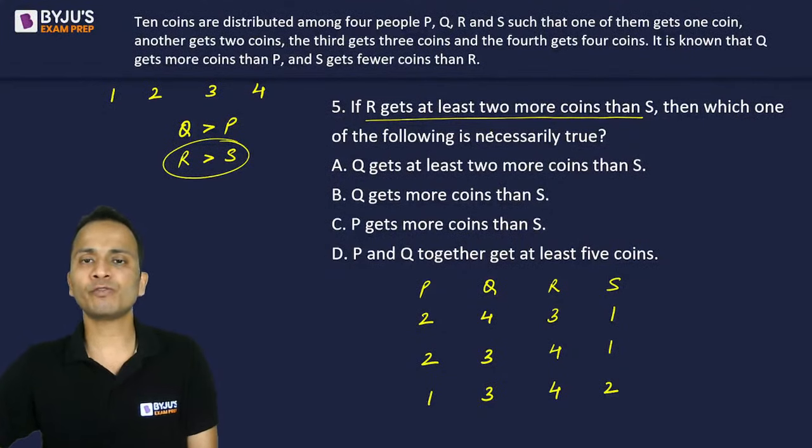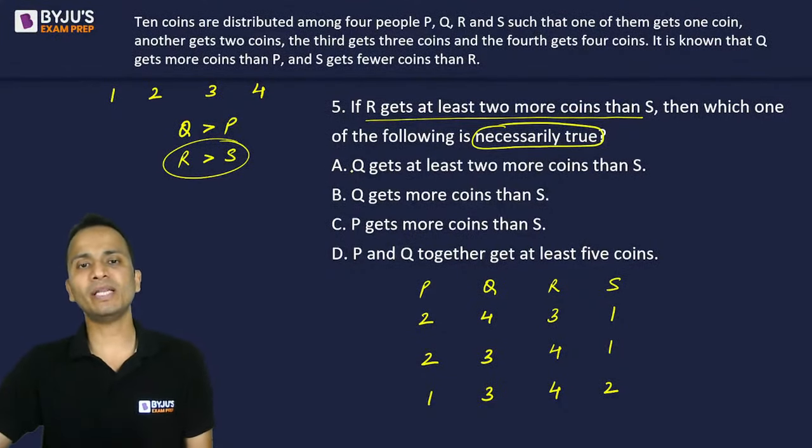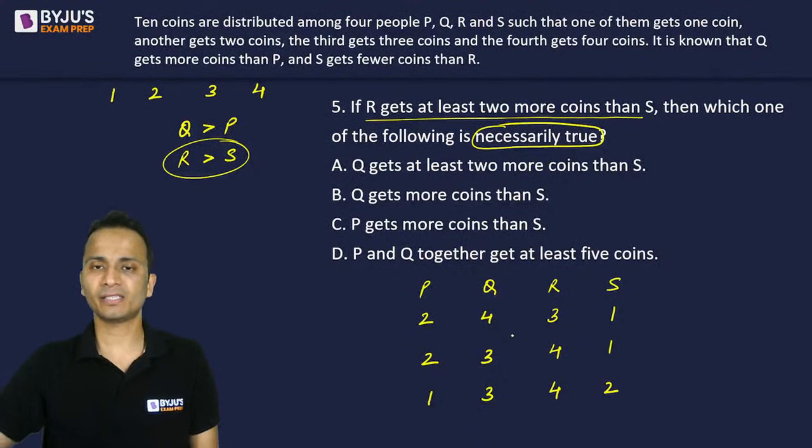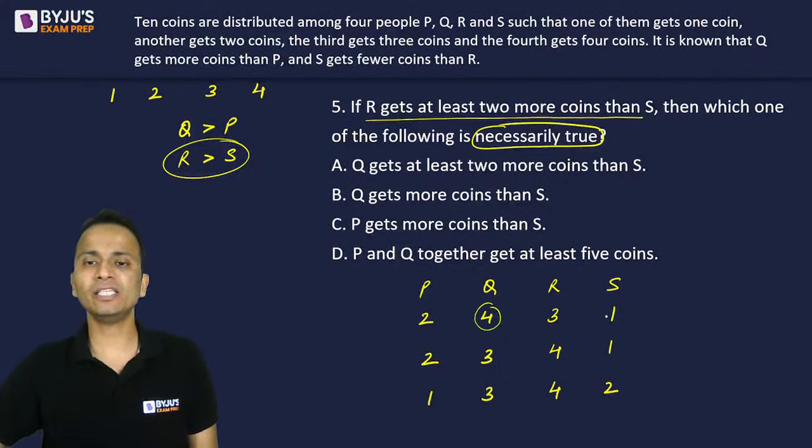Now we have to find out which of the following statements is necessarily true. Statement 1, option A: Q gets at least 2 more coins than S. In the third case, this is not true. Q is not getting at least 2 more coins than S. So option A will not be correct.